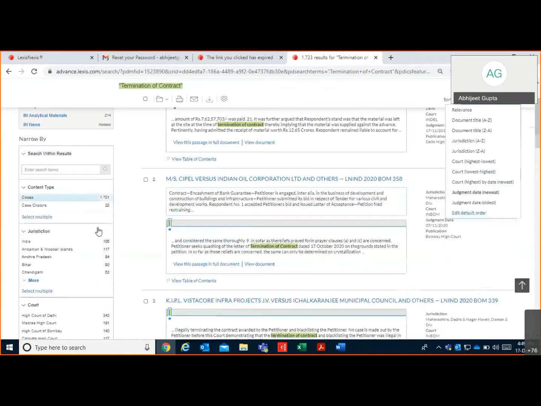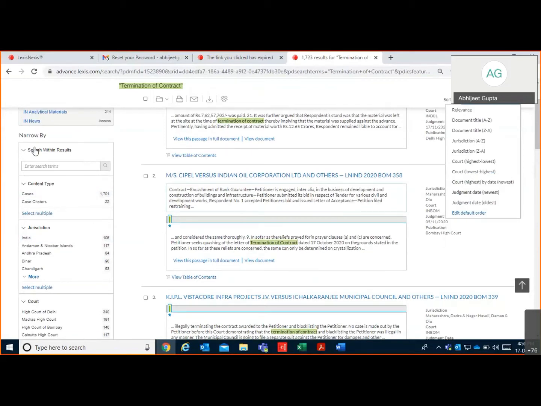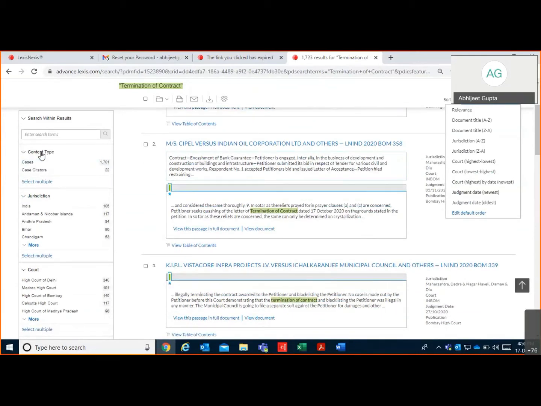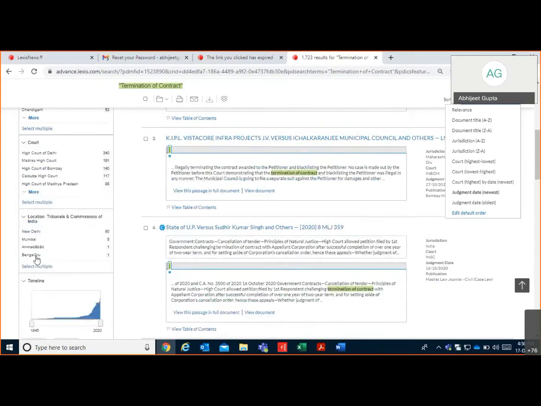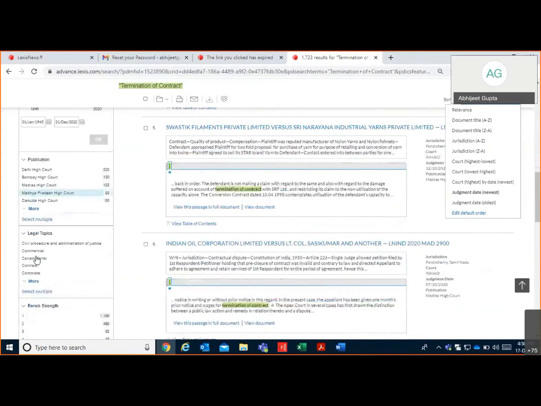Then if I talk about the filters, which are placed on the extreme right hand side, where you can see narrow by. You can narrow your result by adding one more keyword here or apply filters like case type, whether you want cases or you want a case citator feature, jurisdiction, court-wise selection, location, tribunals, timeline, then publication, then legal topic.